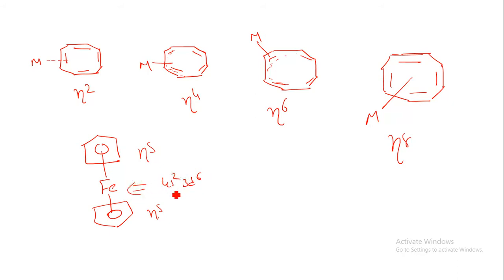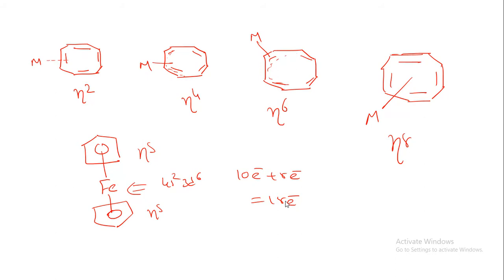When we contribute these two 5 plus 5, that will be 10 electrons, and 2 plus 6, that is 8 electrons, so it will have 18 electrons. So this ferrocene is also useful as far as the metal ligand combination is concerned.